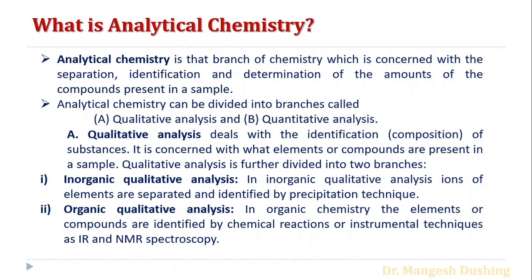So qualitative analysis mainly deals with the composition of the sample. The composition, what is present in the sample, is called qualitative analysis. So which type of substance is there? Either an inorganic substance or an organic substance. Depending upon that, qualitative analysis is classified into two classes, inorganic qualitative analysis and organic qualitative analysis. These types of practicals we already perform in the laboratories.